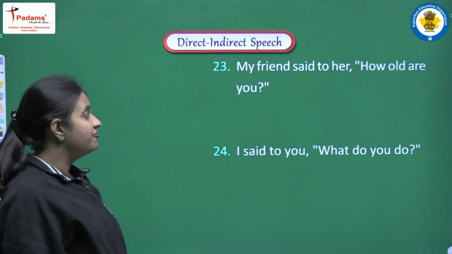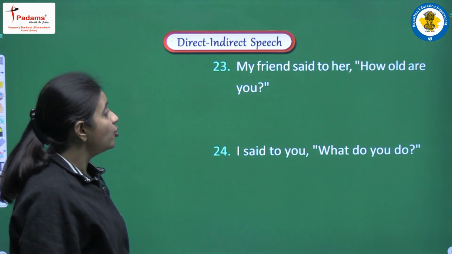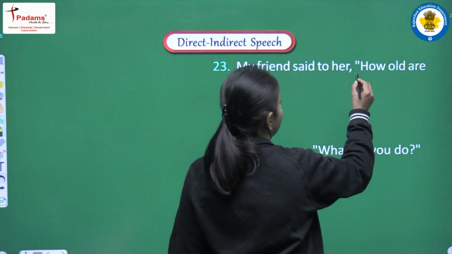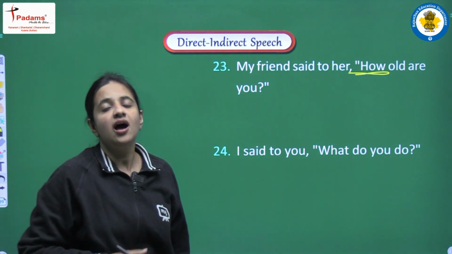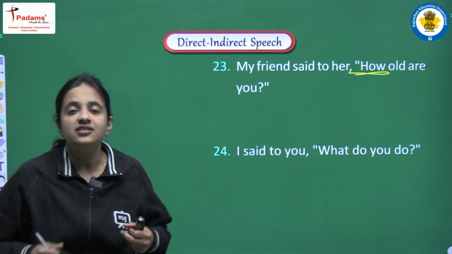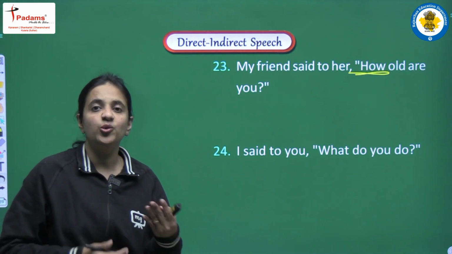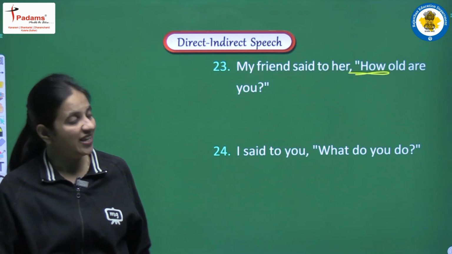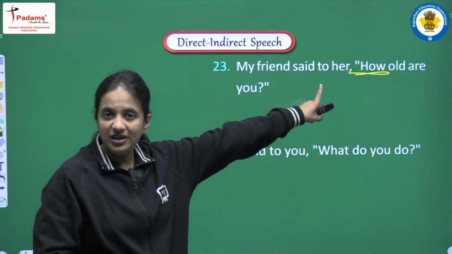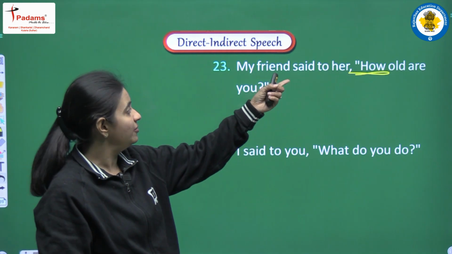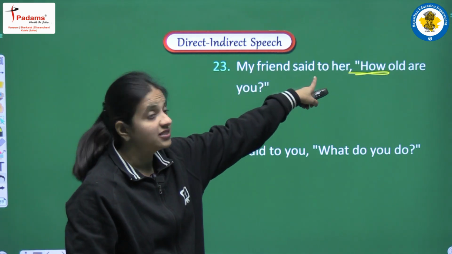Next is, my friend said to her, how old are you? So we have discussed this thing that how many, how much, these things are also included in the WH word category. Okay, so let's see. Said to, it will be converted into asked, and we will be having my friend asked her.